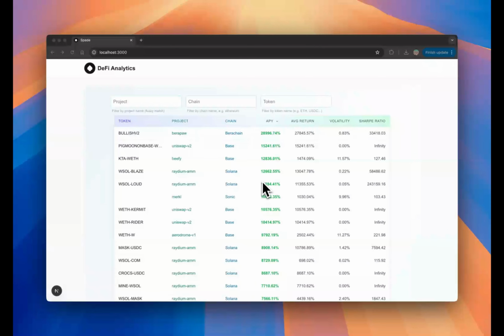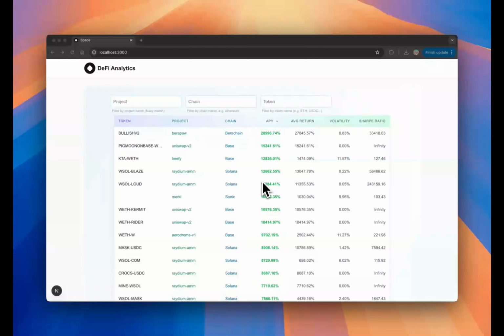All right, let's walk through how our DeFi aggregator platform works, using a couple of real examples so you can really get a feel for the user experience and the key features. First, when we enter the homepage, you'll notice right away that the platform's name and a short introduction are front and center at the top.